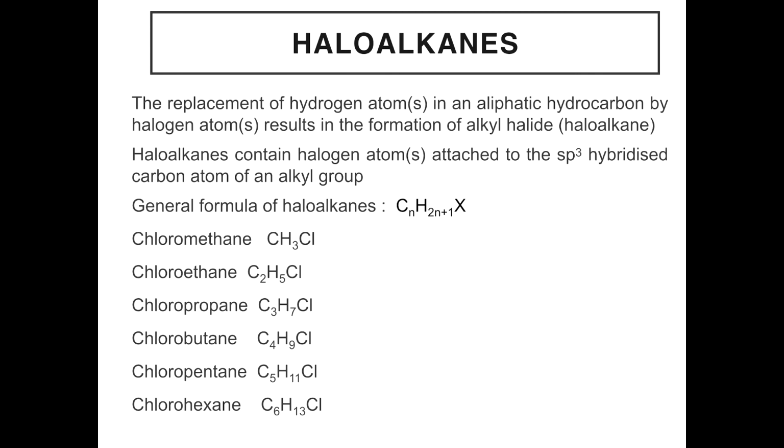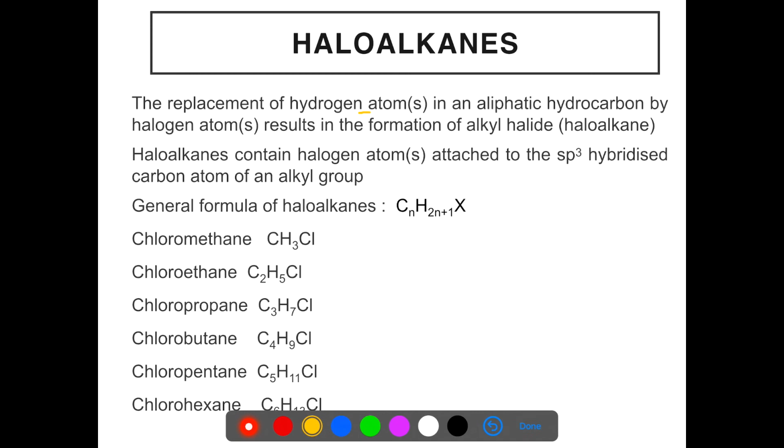These are the compounds in which one or more hydrogen atoms in an aliphatic hydrocarbon is substituted by one or more halogen atoms, resulting in the formation of alkyl halide or haloalkanes. The general formula of haloalkanes is CnH2n+1X.